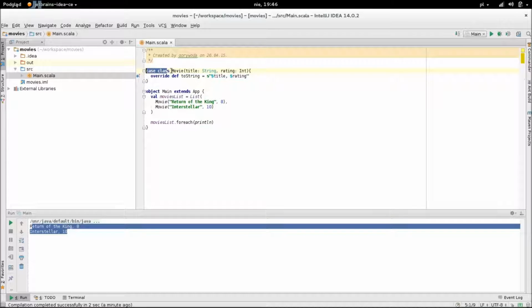How about instead of hard-coding a list of movies, we would read them from a text? Let's just say we have a text, something like this. Each line describes one movie. There's a title, a comma, and a rating.